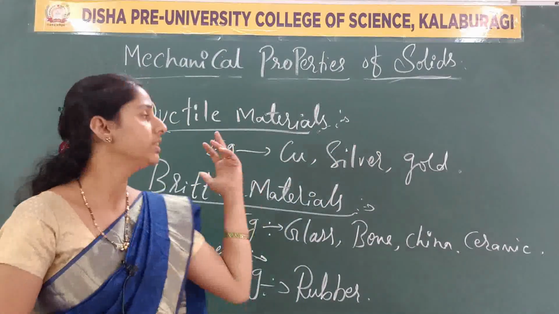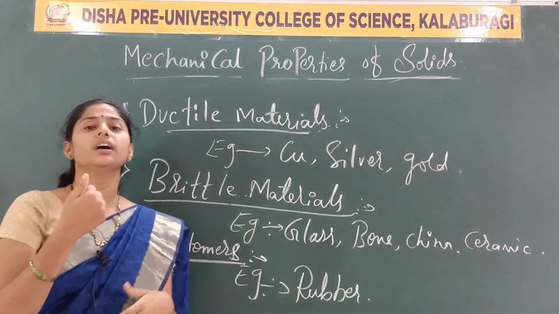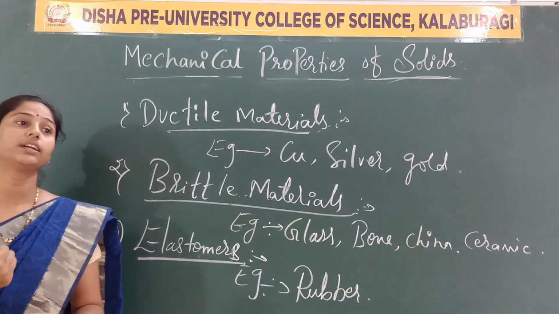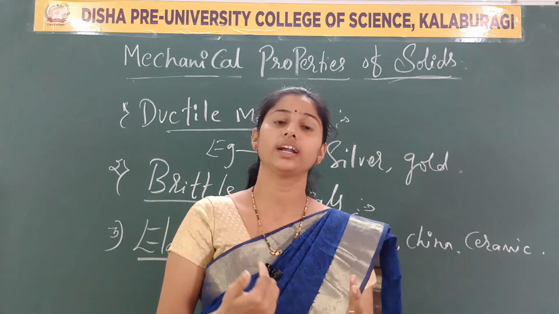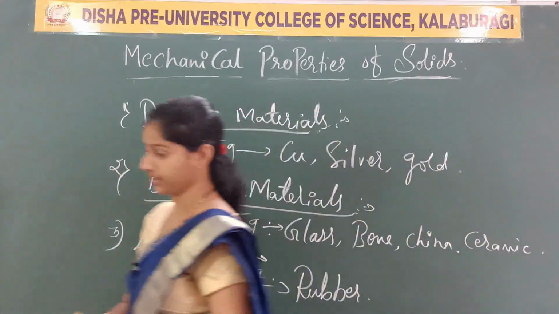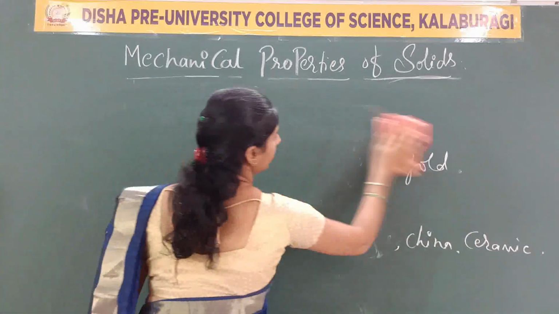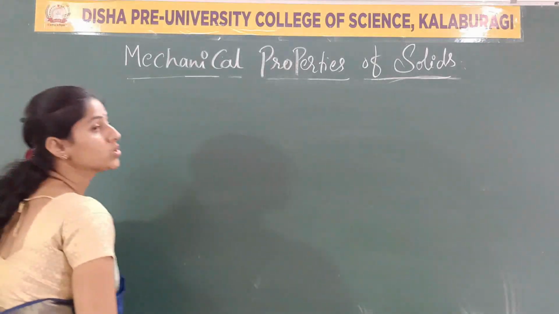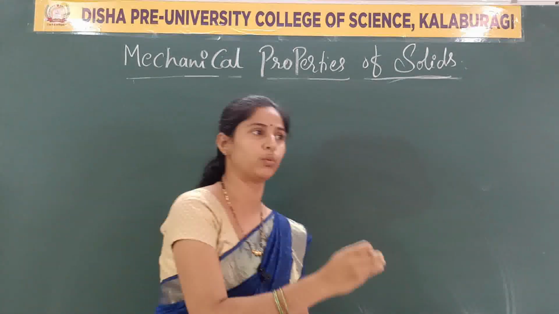So, clear? Now these are the different materials we have discussed according to the different types of strains. Now the next one is the types of modulus of elasticity. We have 3 types of modulus of elasticity. So what does modulus of elasticity mean? In the previous class we studied Hooke's law, where Hooke's law states that within the elastic limit, stress is directly proportional to strain.